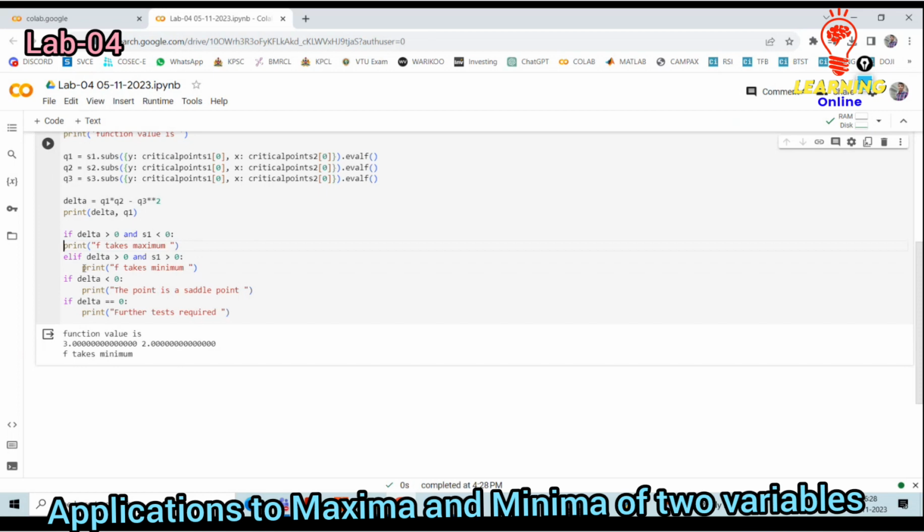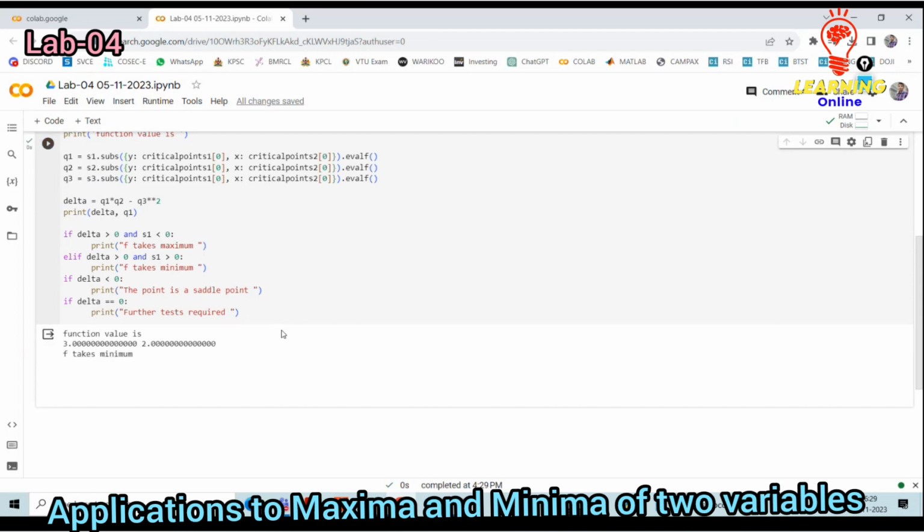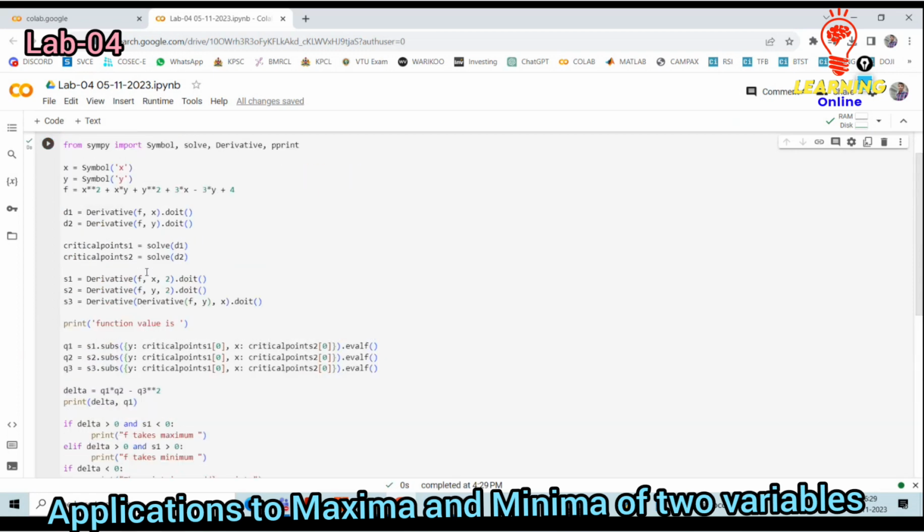Print. Which will show an indentation error here. What is this indentation error? The expressions you defined are not within the limits. Because of that reason you got the indentation error. What you need to do? You need to provide the particular indentation that is required. Once it comes within that loop, then only you are going to get that output itself. If not, you can't get output. Got it? Okay. Now what will I do?